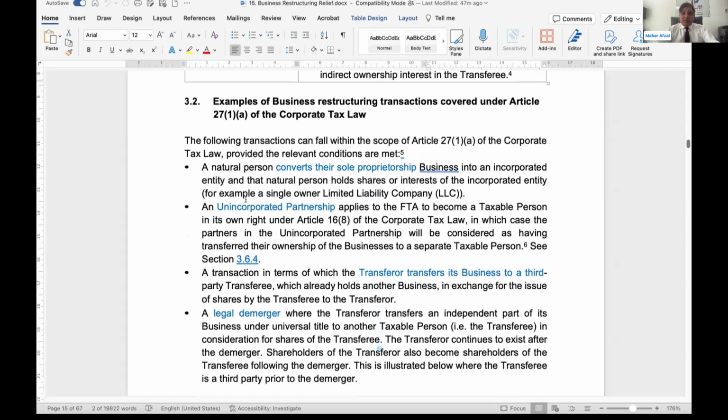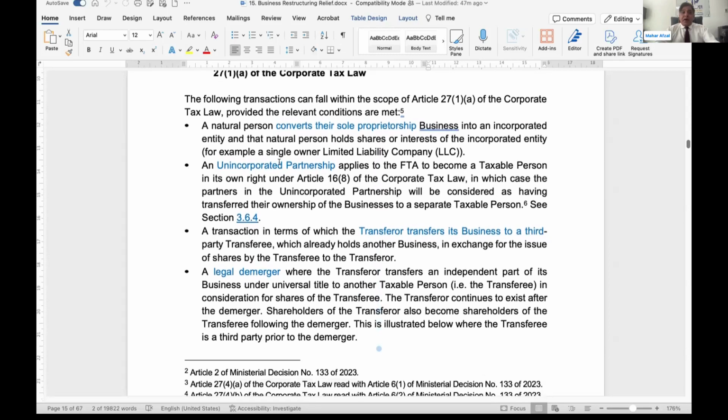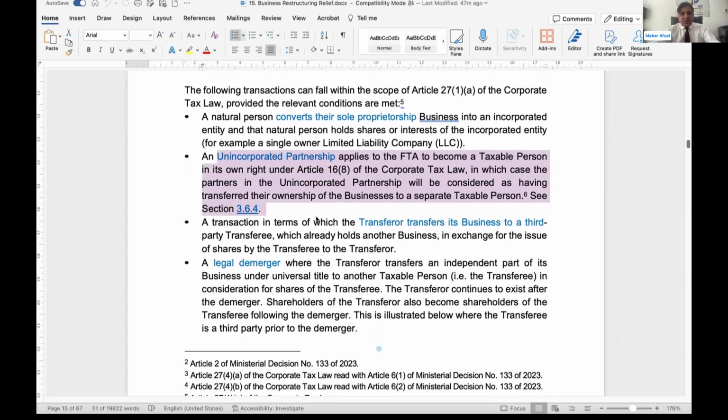Examples of business restructuring relief covered. Basically, a natural person converts itself into a sole proprietorship, or an unincorporated partnership, and here there will not be any consideration. This is very important, because whenever the members of an unincorporated partnership request the FTA to transfer the partnership into a taxable person, there will not be any consideration. But other than this case, consideration is compulsory. If there is no consideration, then the businesses will not be able to enjoy the business restructuring relief.